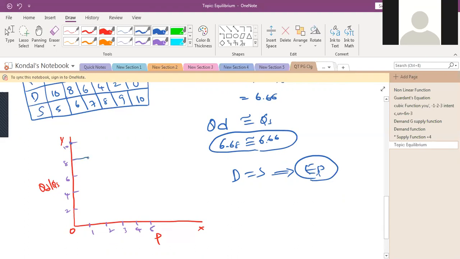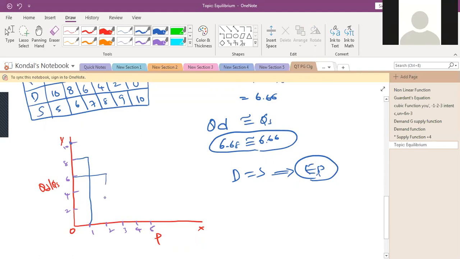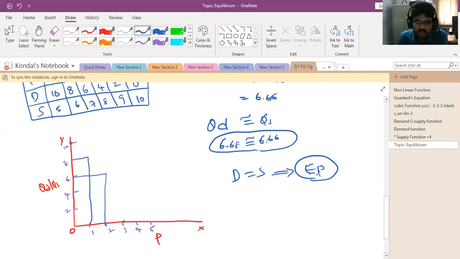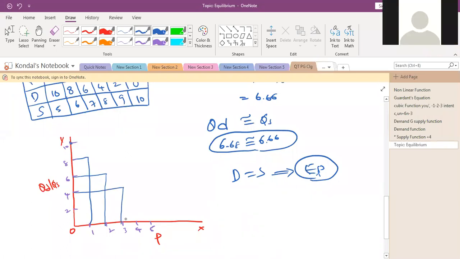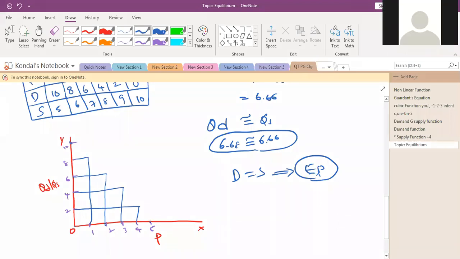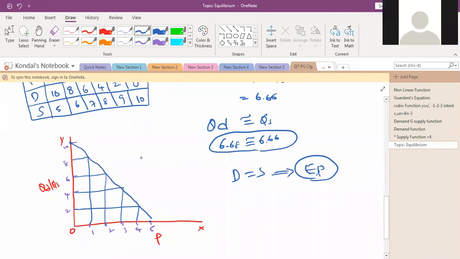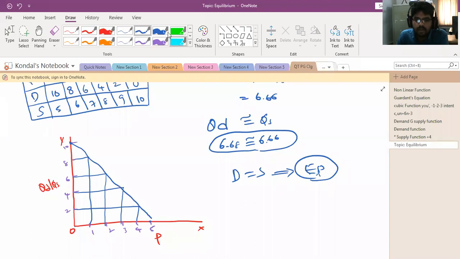Somewhere we'll get it, so you can draw properly. When the price is 2, the demand is 6. When the price is 3, the demand is 4. When the price is 4 rupees, the demand is 2. When the price is 5 rupees, the demand is 0. So you can draw a line bringing all the points. This is the demand curve done.